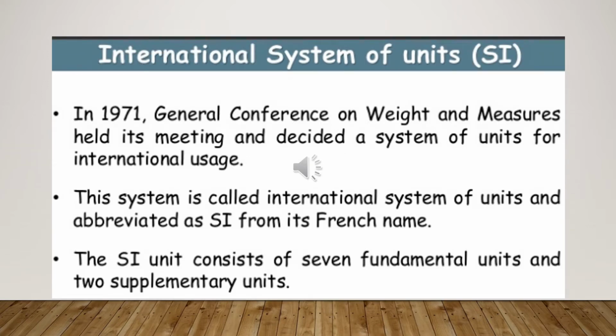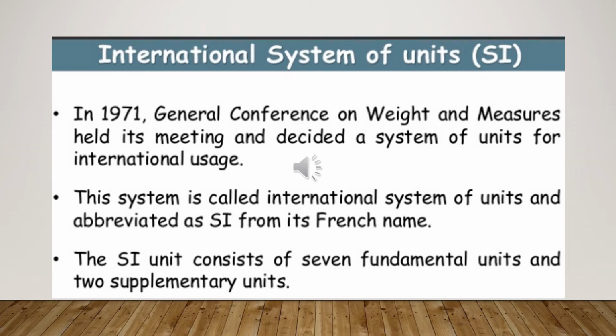Now let's discuss the principle that is behind the international system of units, that is known as the SI system as well. The main purpose of the system international of units is to provide the same values for measurement such as length, mass, and time, no matter where in the world the measurement is performed. Means wherever in the world we are performing the measurement, it will have the same value if we are considering it under the system international.